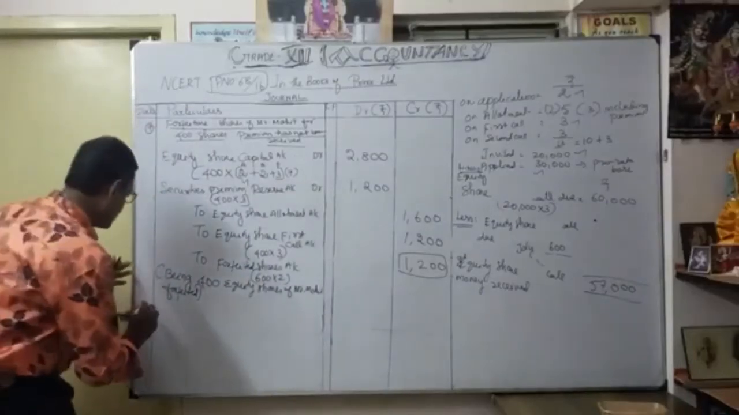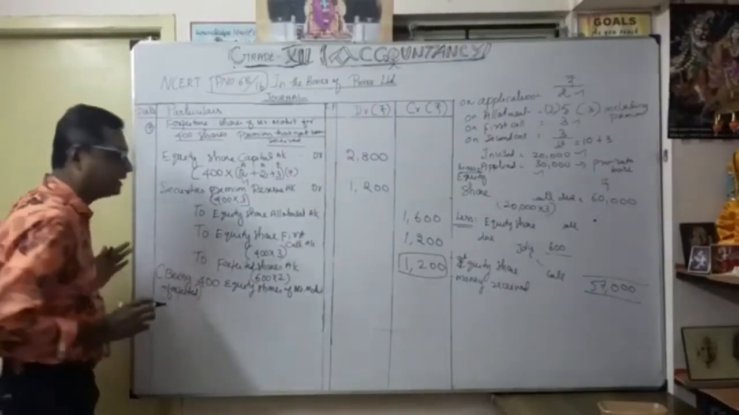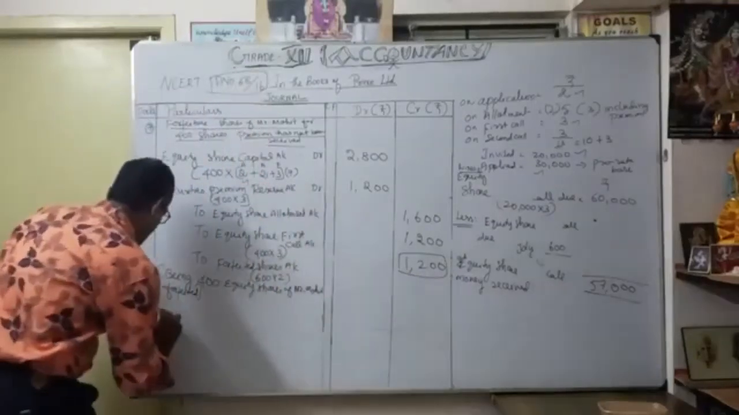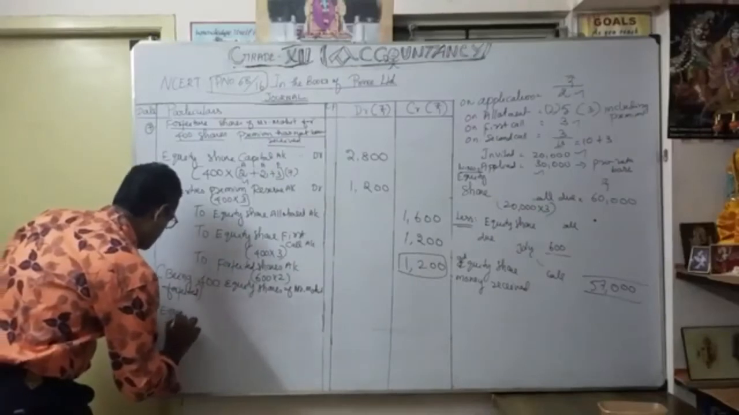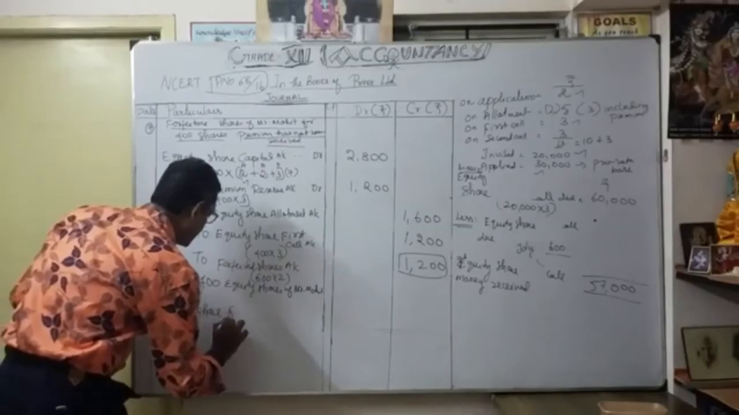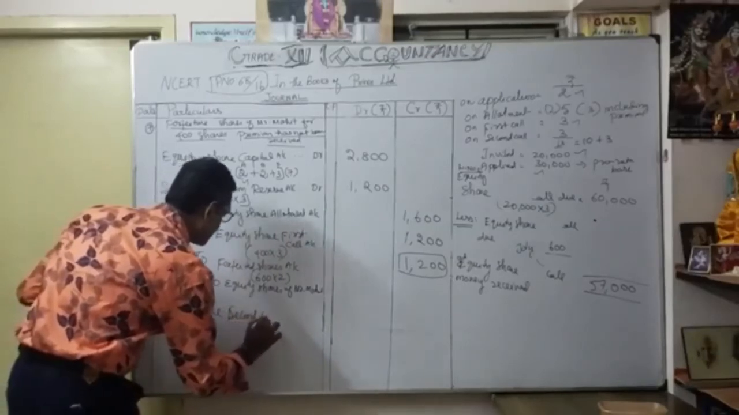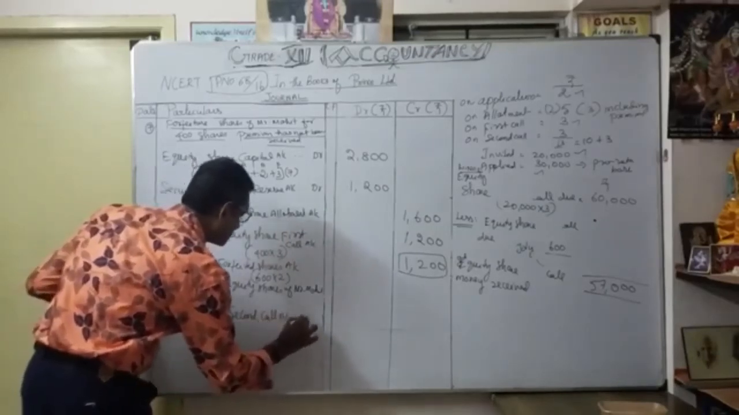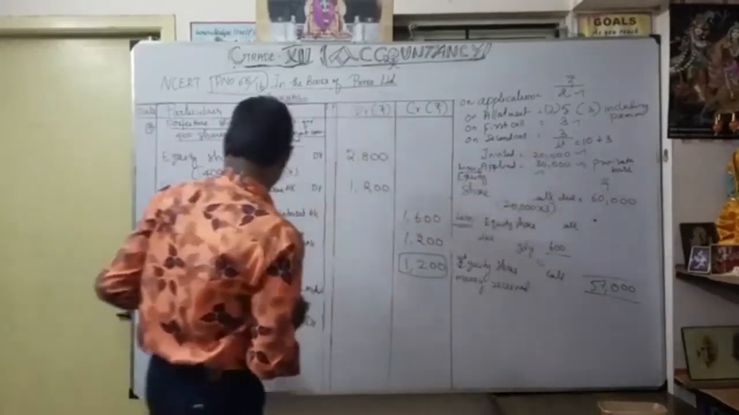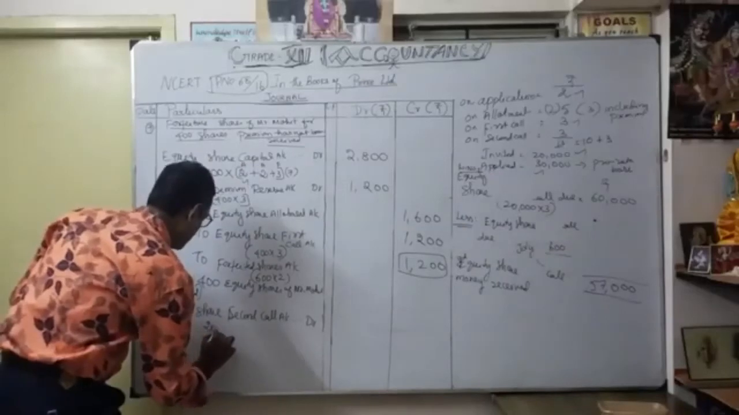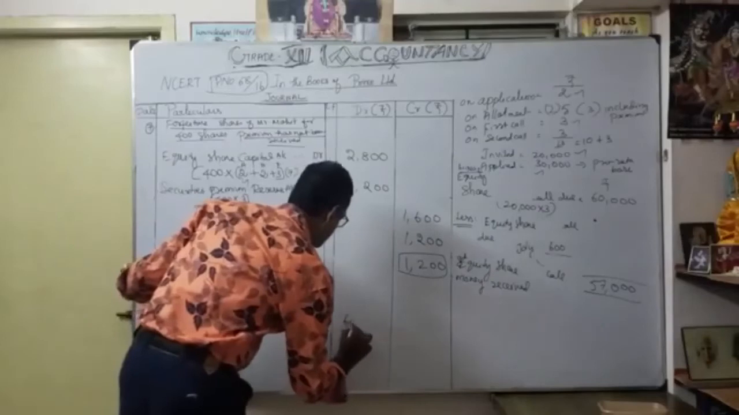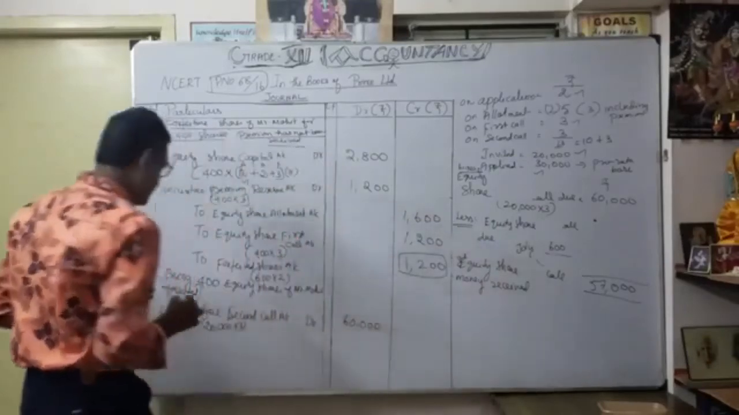So what is the next entry? Now we are going to call the second call. What is the entry? Equity share second call, upon return. How much? Again 20,000 into 3. So 20,000 into 3, how much? 60,000. But not 20,000 into 3, 60,000.